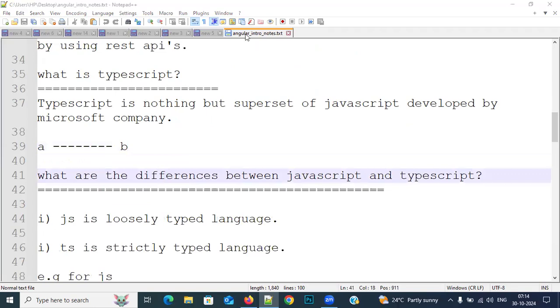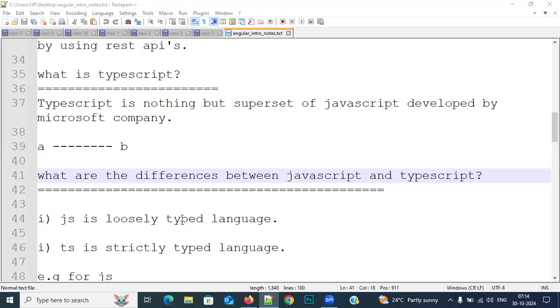Sir, how many sessions are left to start the actual coding part? I did not understand your question. I need to complete the introduction, right? So maybe today or tomorrow onwards, I will start TypeScript. The actual coding part, I don't tell any fake coding part. From day one, I told you actual coding part only.